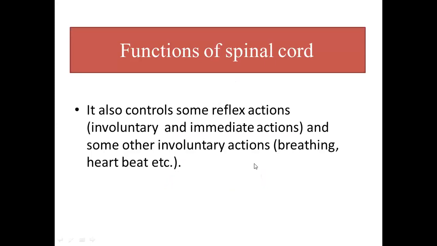So this was the end of today's topic. We have included less content in this topic because brain is actually a big lengthy topic. So I have given more time to you people so that you can memorize and understand brain, and then comes the spinal cord. And you don't need to worry about the involuntary or reflex actions, because in our next lessons we are going to discuss those actions in detail. But still I have mentioned them so that you don't get confused about what kind of actions those are.